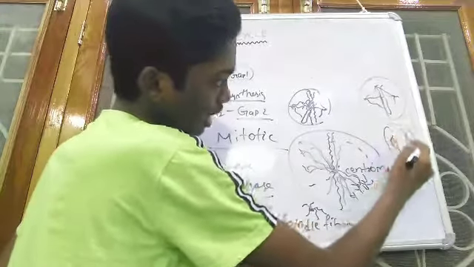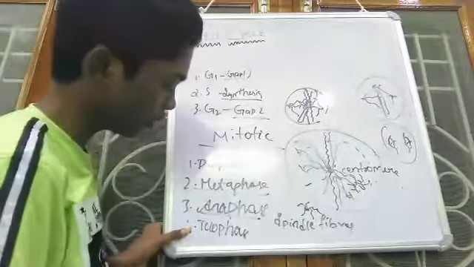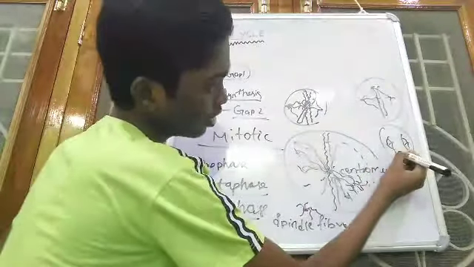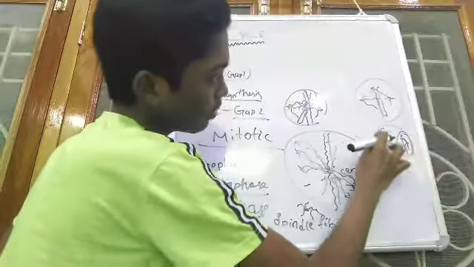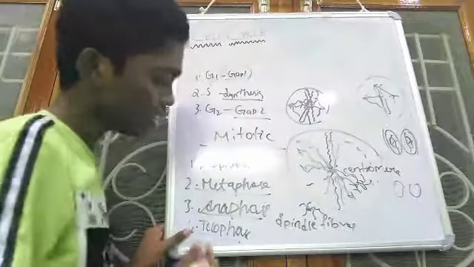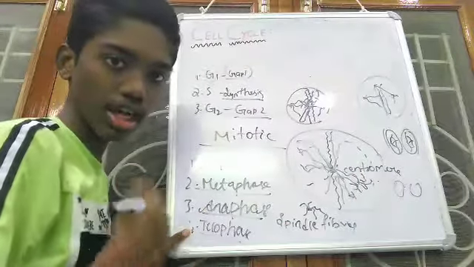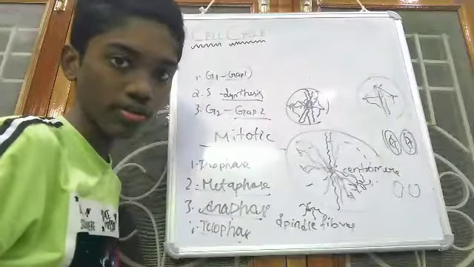So from the middle, from the centromere, from the diameter, they will get separated, and in telophase separate nuclear membranes are formed, and this main nuclear membrane will disappear. If you observe, two daughter cells are formed. In a simple way, in this manner, the cell division takes place. So please rewind the video if you have not understood.